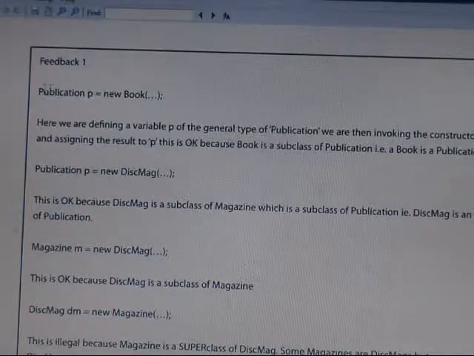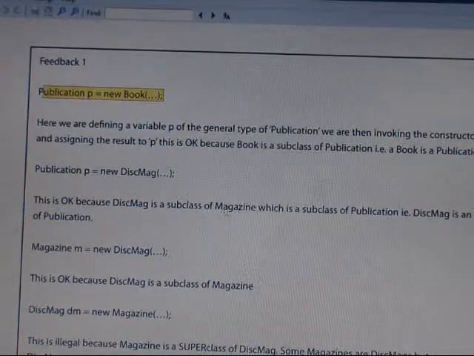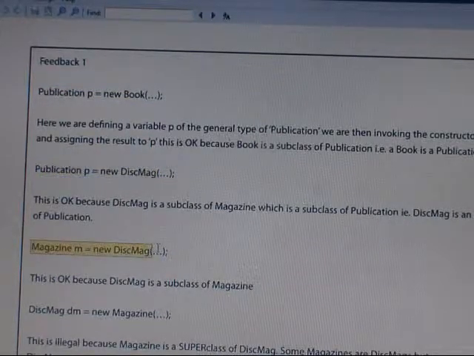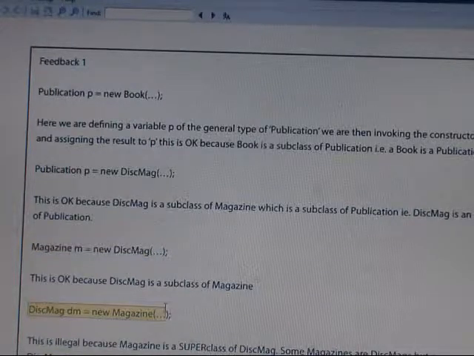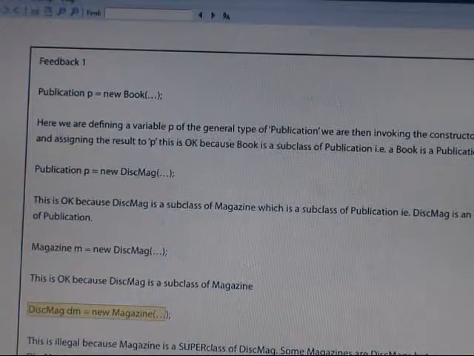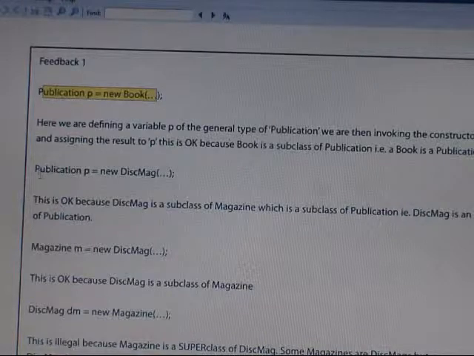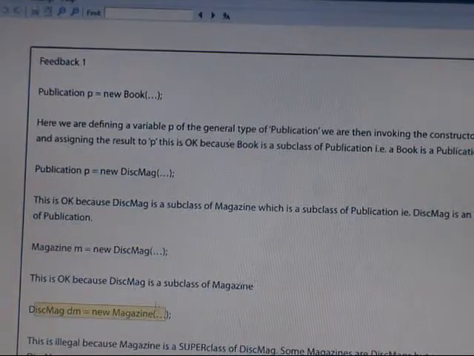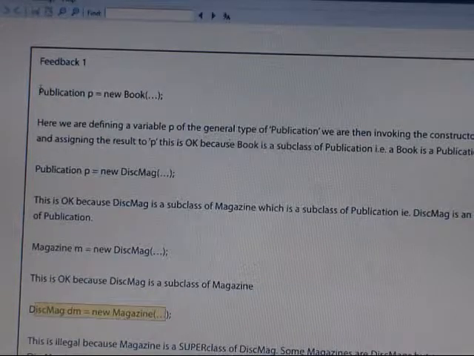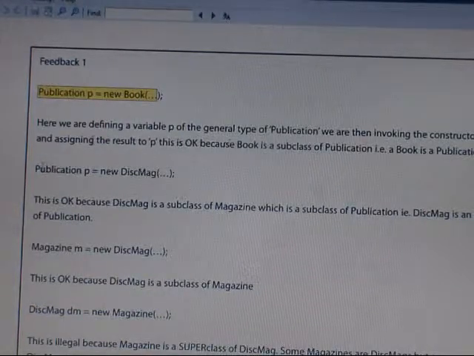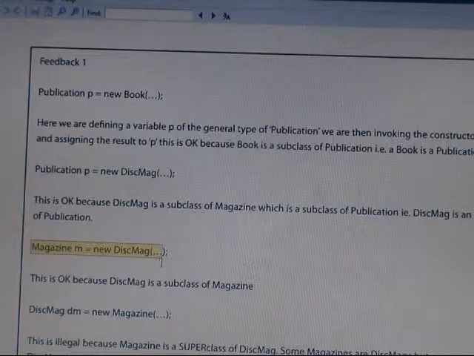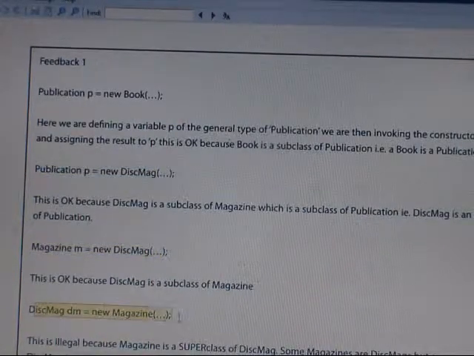So publication B is a new book, publication B is a new DISC magazine, M is a new DISC magazine, and also DISC DM is a new magazine. This one is illegal. Only this format and this format you can write down.